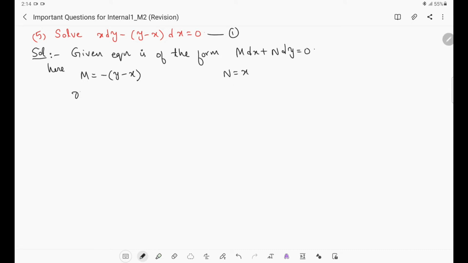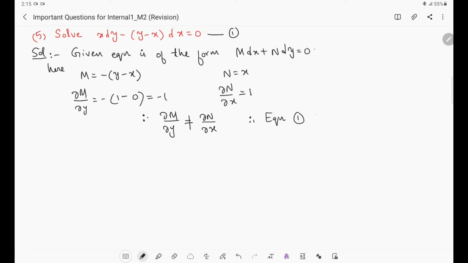Let us find those two. Dou M by dou y: minus, the derivative of y with respect to y is 1, and the derivative of x with respect to y is 0. Then dou N by dou x is 1. So here we are getting minus 1 and here we are getting 1. They are not equal. Therefore dou M by dou y is not equal to dou N by dou x, and we can say equation 1 is non-exact.